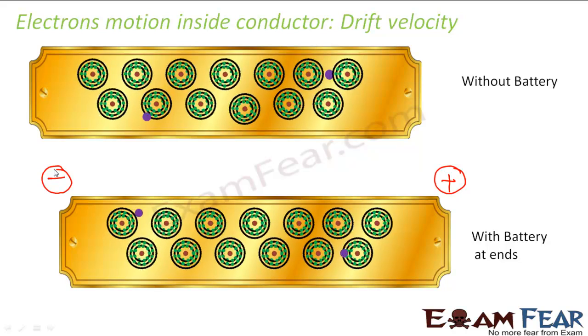So that means now the electrons will have two velocities. Initially they had their thermal velocity, when they were moving at random. But now, in addition to the thermal velocity, they have something called drift velocity, with which they will very gradually drift towards the positive end of the applied electric field. So I hope I am able to explain the concept of drift velocity to you.